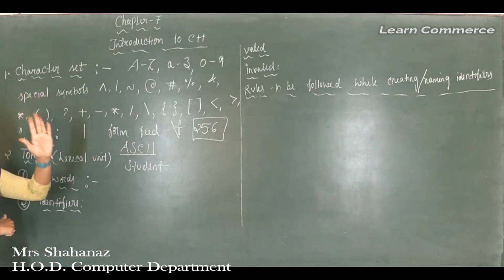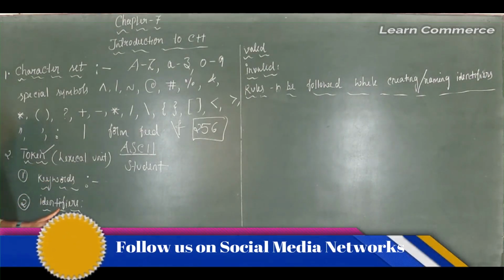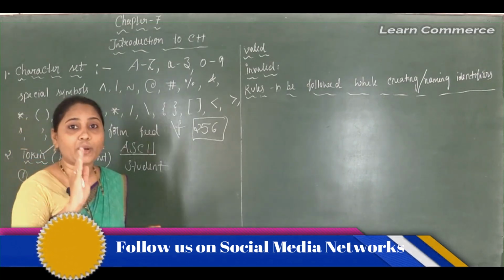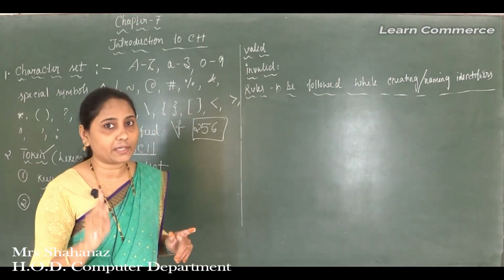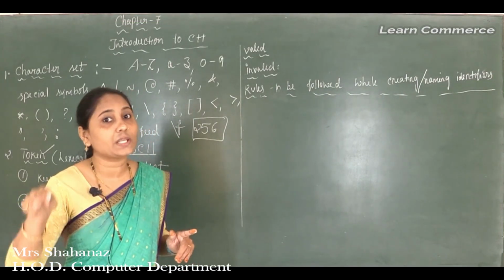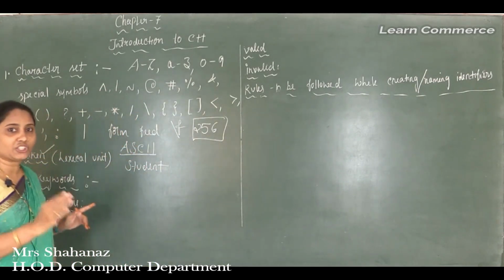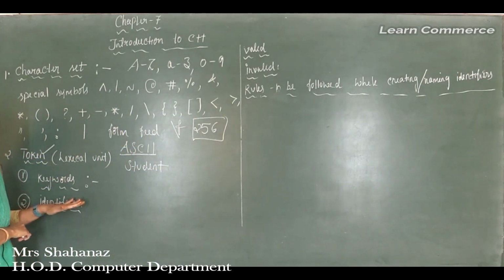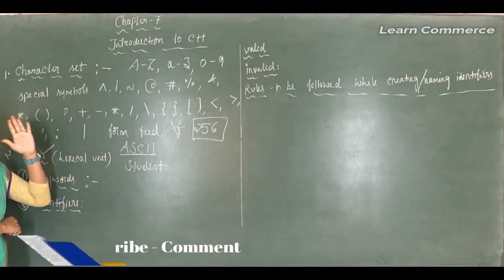The 5 names are: one is the keyword, second one is the identifiers, third one is the constant, also called the literals, fourth one is the punctuators or the punctuations, and fifth one is the operators. The sixth and last one is the variable. Such variable explanation we will get in our next chapter. Clear this point? So in this chapter I want to complete only the 5 token meanings.